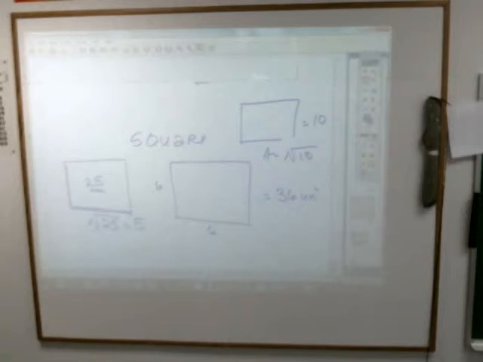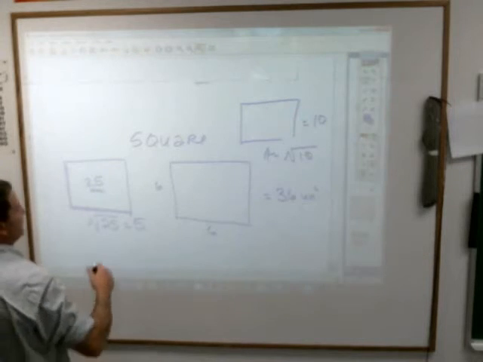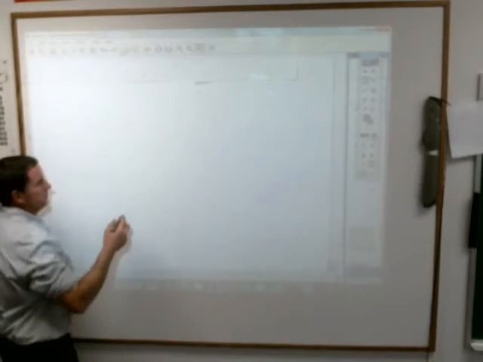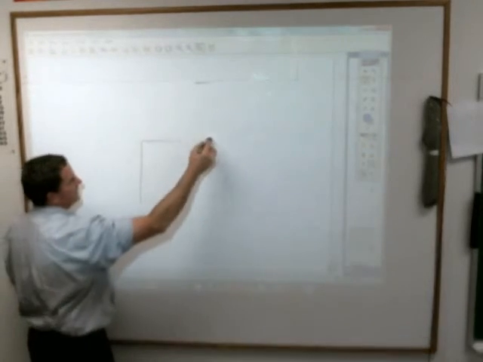Yes, Jacob? So if we get an irrational number when we're finding the area, and it wants us to do the roots, if it's irrational, you just put the 10. Yeah, you put the square root of 10. Now, they might ask you, for example, if it has a calculator next to it, you probably won't have to actually do it. But they might ask you this.